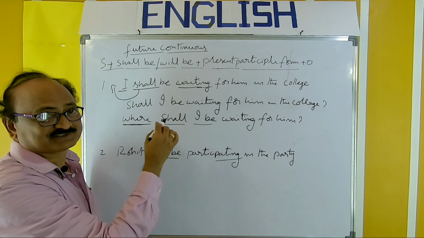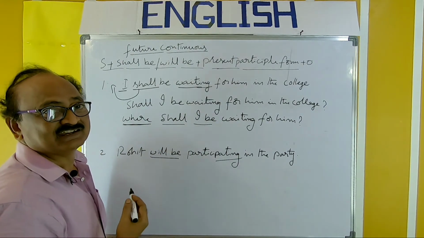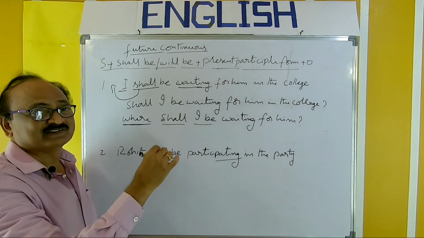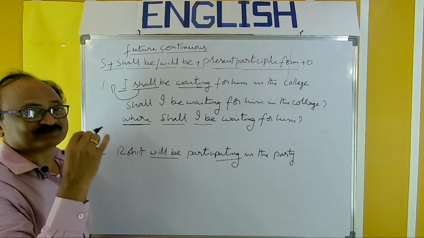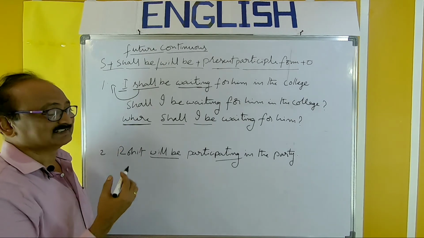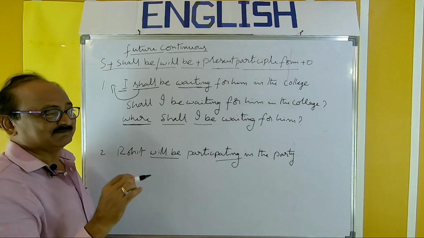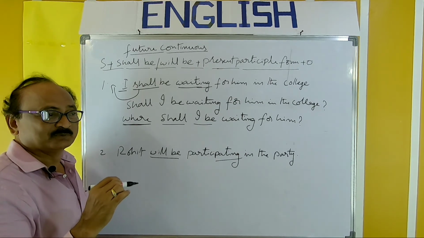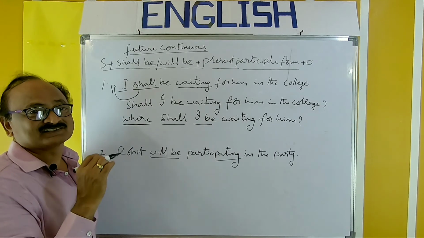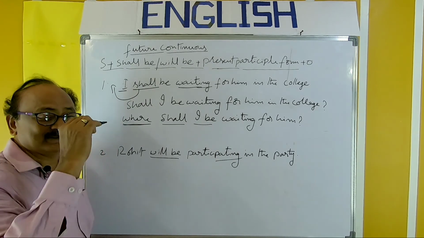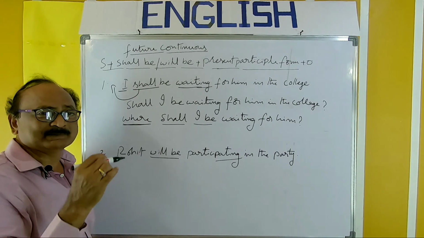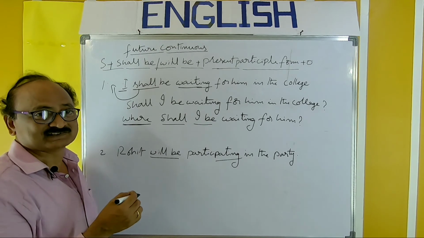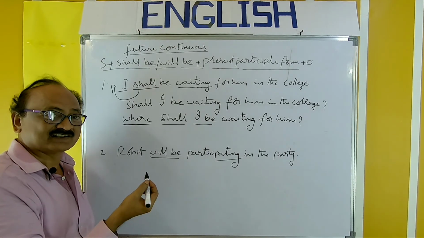So you should practice it. If you want to use it freely in your day-to-day conversation, practice it thoroughly. The structure must be framed, formed in your mind. That is called habit formation. When we want to use one particular usage automatically, we have to read it thoroughly and practice it thoroughly, then we will get a sort of habit formation. Once that habit formation takes place, automatically we can use that particular aspect freely in our day-to-day conversation or writing.